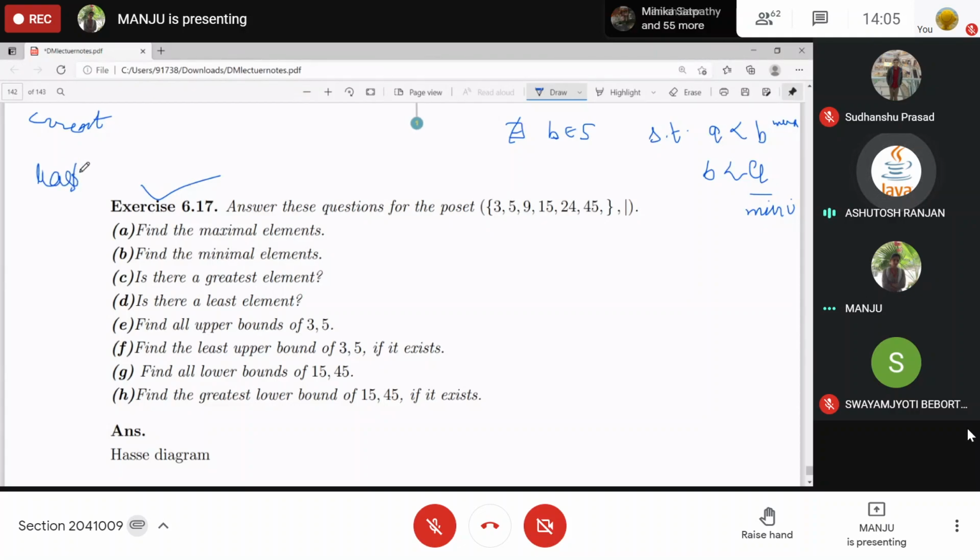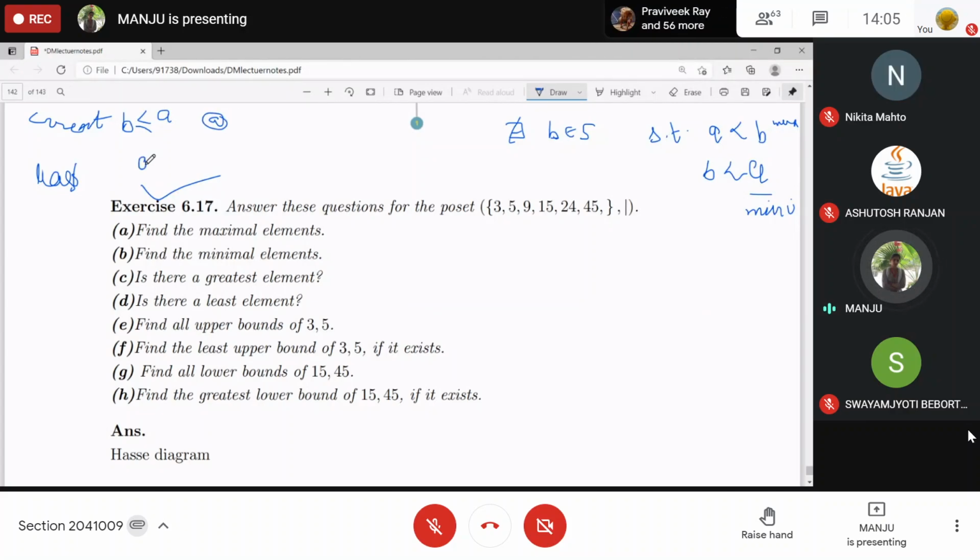Ma'am, it is a maximal and all the elements of the poset are related to that element. Yes, so A will be maximal, maximum or greatest if all elements of S are related to it, right? Then A is maximum, greatest.